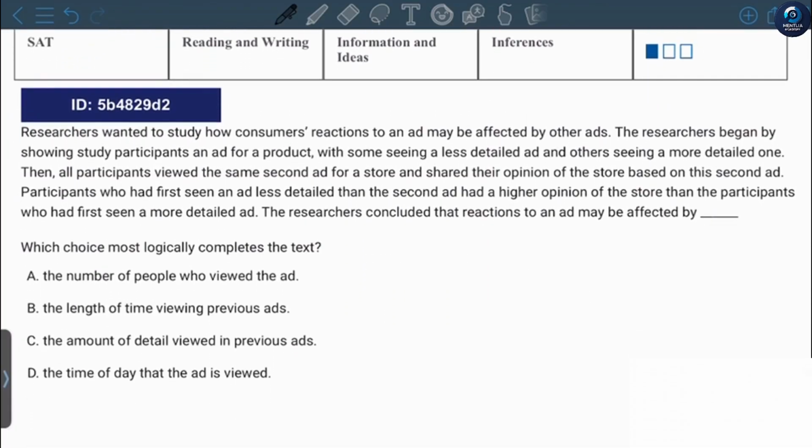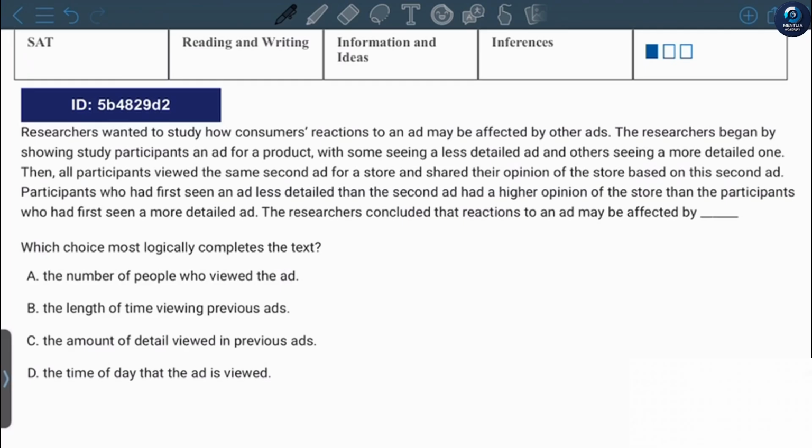Researchers wanted to study how consumers' reaction to an ad may be affected by other ads. The researchers began by showing study participants an ad for a product, with some seeing a less detailed ad and others seeing a more detailed one. Then all participants viewed the same second ad for a store and shared their opinion of the store based on this second ad.